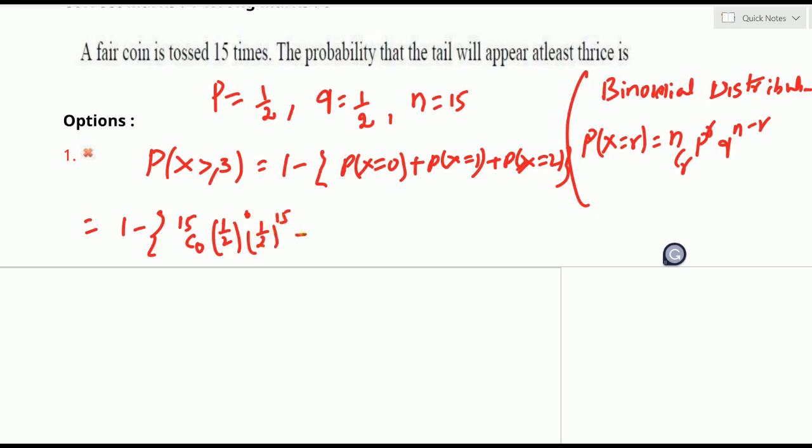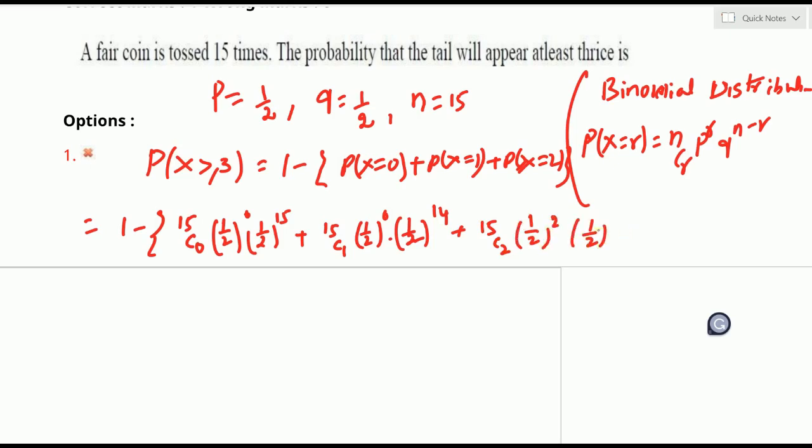Next term, P of x equal to 1 means r is 1, that is 15C1, 1 by 2 power 1, and 1 by 2 power 15 minus 1, which is 14. Last term, P of x equal to 2: 15C2, 1 by 2 whole power 2, and 1 by 2 whole power 15 minus 2, which is 13.